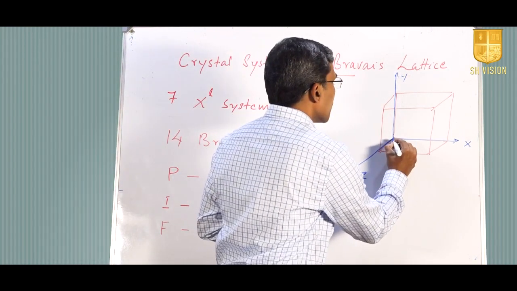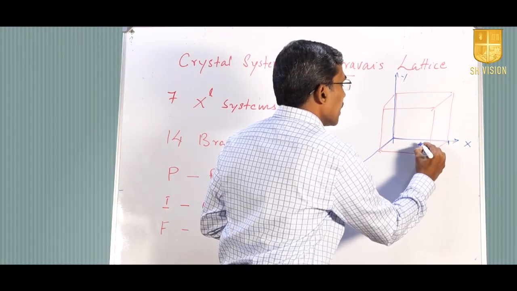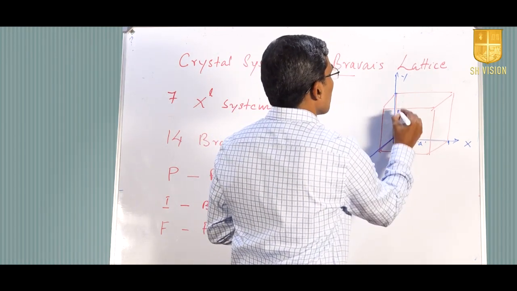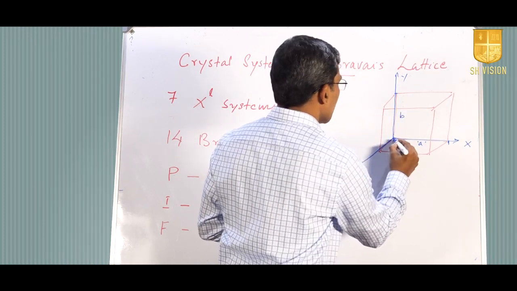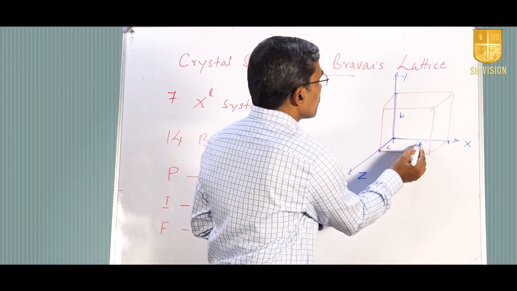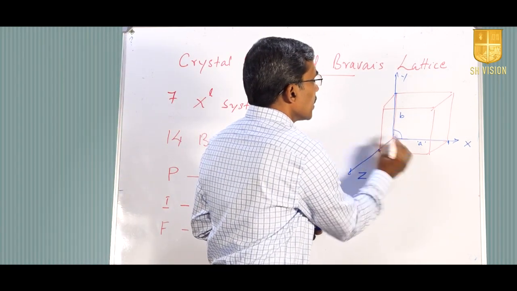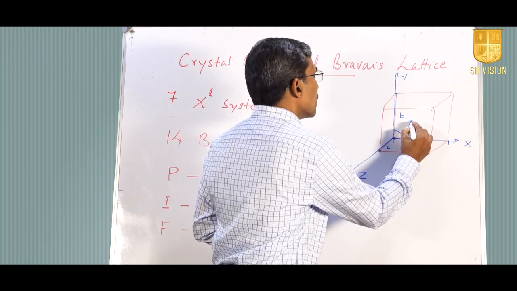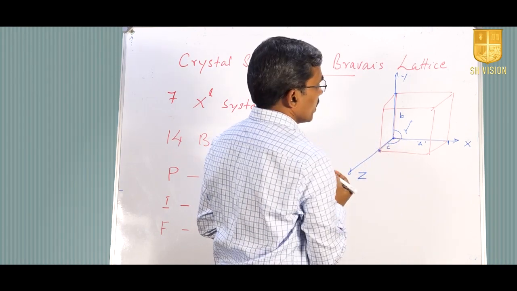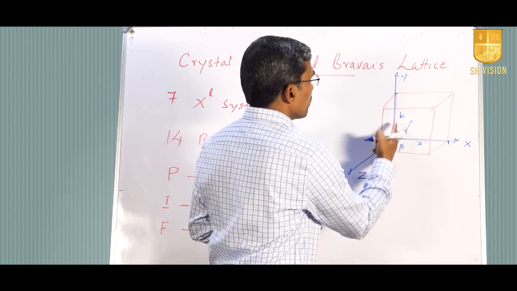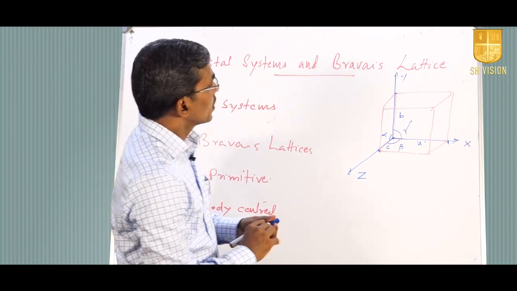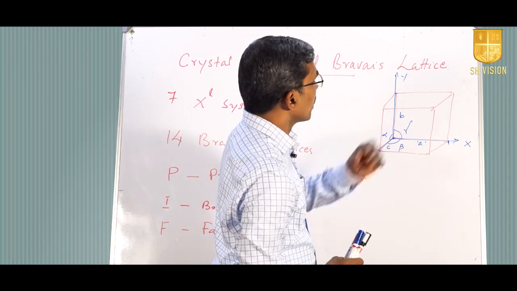So, this distance is your A, then this distance is B, and this distance is C, translation, and this angle between A and B is gamma, angle between A and C is beta, and angle between B and C is alpha. So, these are the lattice parameters.